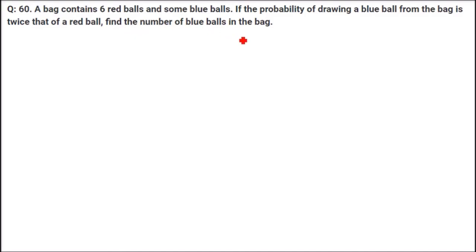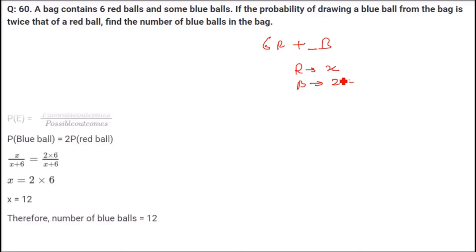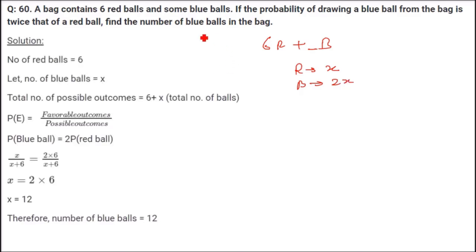A bag contains 6 red and some blue balls. So 6 red, some blue balls. We don't know how many blue balls are there. If the probability of drawing a blue ball from the bag is twice that of a red ball, that is, if we take the red ball probability as x, then the probability of blue ball will be 2x. Find the number of blue balls in the bag.